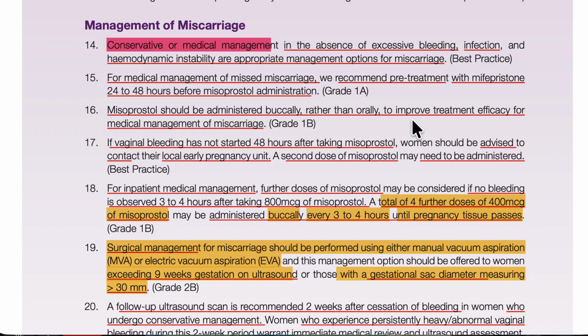Then we have to check. First we give her the mifepristone, then misoprostol, or cytotec, and if she doesn't start to have bleeding, what are we going to do? We are going to wait for her and advise her that we will give the second dose. We will give her the second dose after 48 hours if she doesn't start to bleed. The same, 48 hours after mifepristone we will put the misoprostol, the cytotec. And the same here, the second dose we will start after 48 hours.